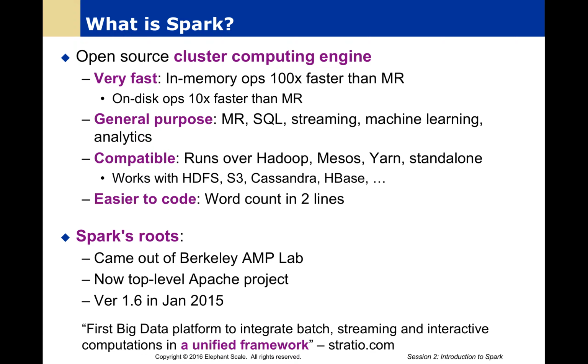So Spark is a technology that is designed to perform cluster computing, and is a cluster computing engine. It's open source. It's designed to be very fast. It is designed to be general purpose, so we can do batch SQL type operations, streaming, machine learning, analytics, etc. And it's designed to run with a number of different cluster configurations, the most common one being Hadoop, but also supporting Mesos and running standalone as well. And as far as data is concerned, it supports the native Hadoop distributed file system, HDFS, also Amazon S3, as well as Cassandra, HBase, other NoSQL data stores, and many other underlying technologies with a pluggable architecture designed to support more in the future.